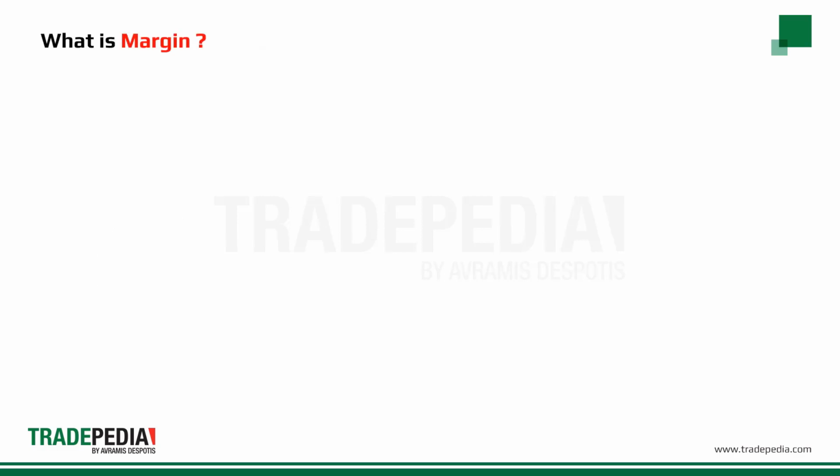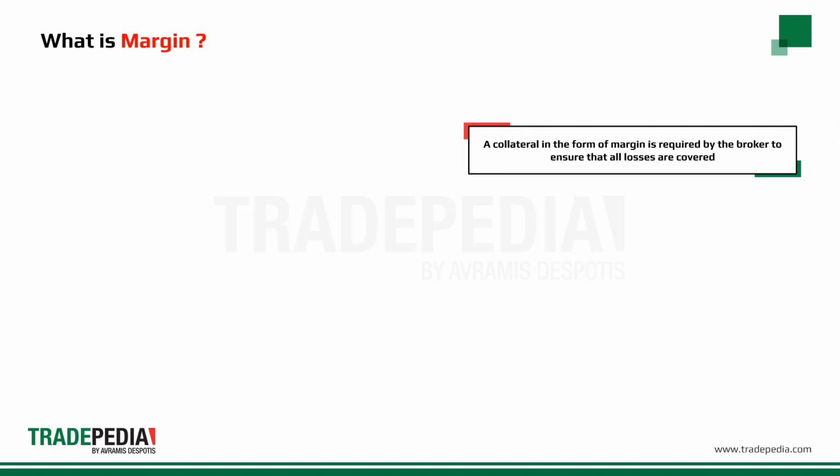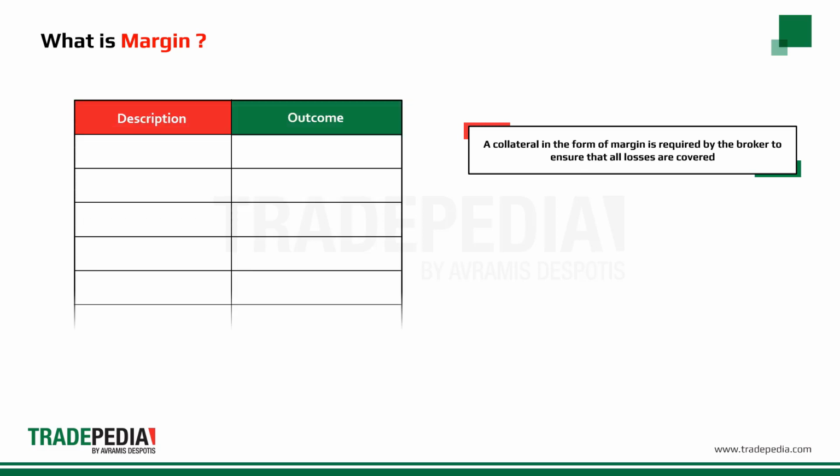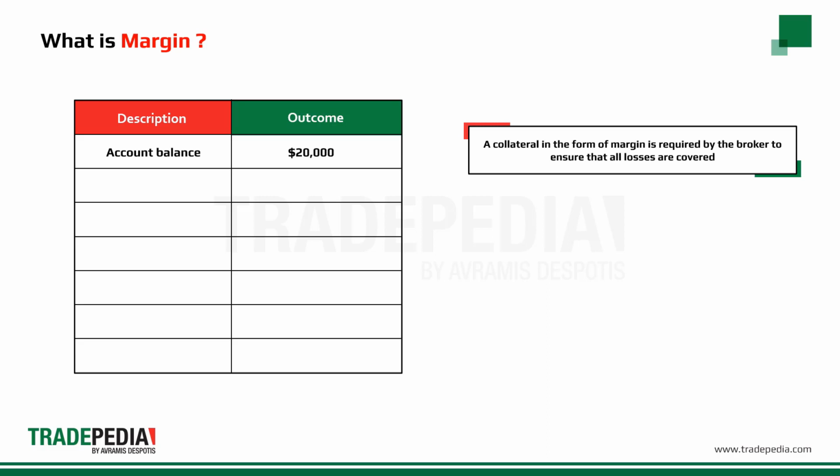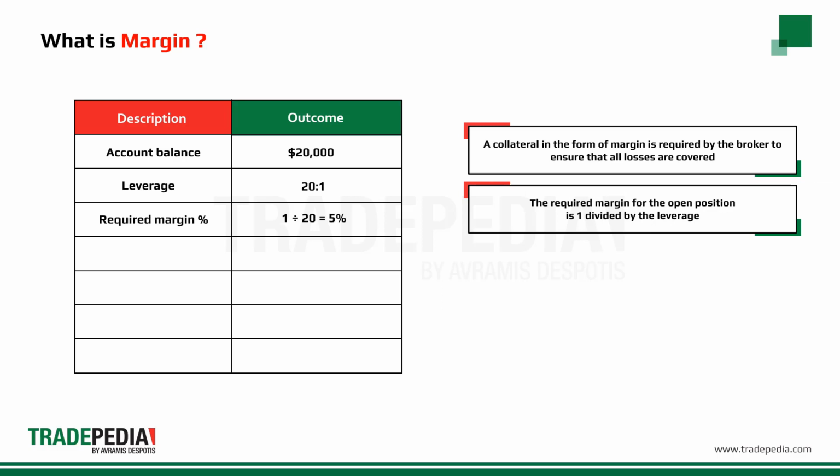What is a margin? Since a trader is allowed to use more capital than the initial amount he deposited due to leverage, a collateral in the form of margin is required by the broker to ensure that all losses are covered. For an account balance of $20,000 and a leverage choice of 20-to-1, the required margin for the open position is one divided by the leverage level of 20, which equals 5%.